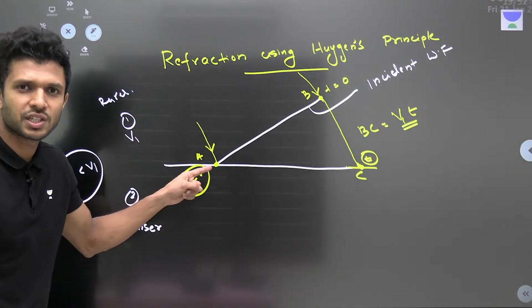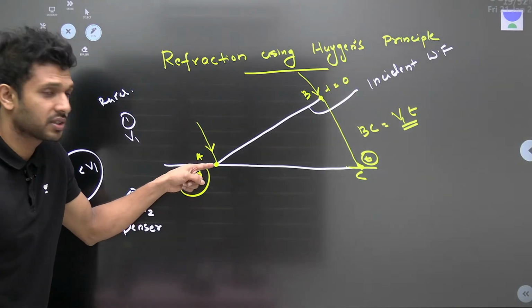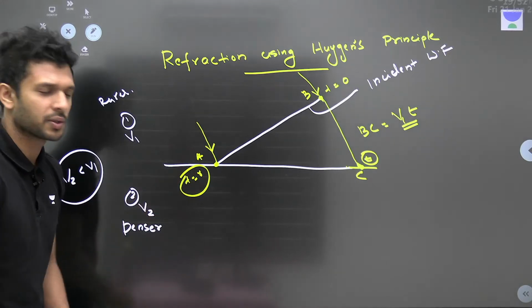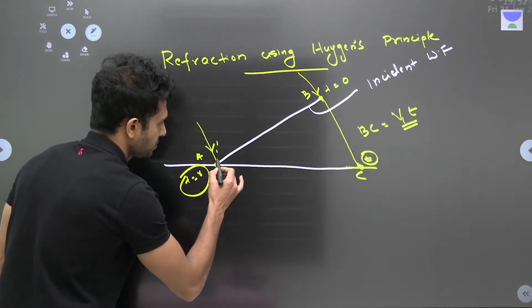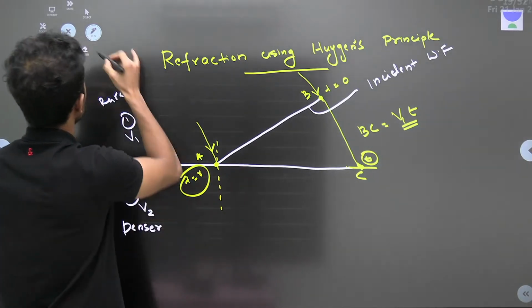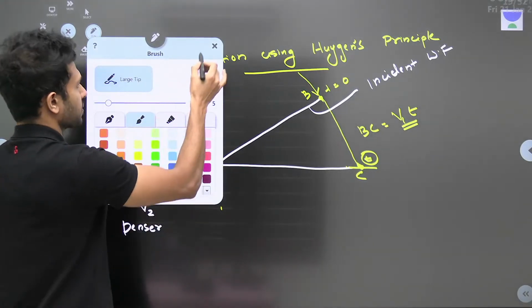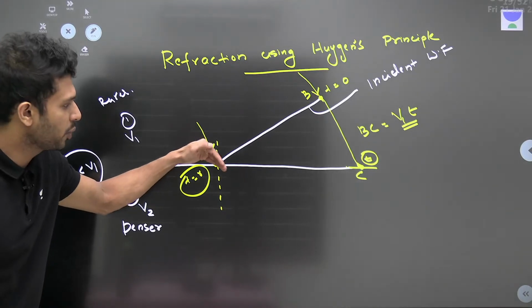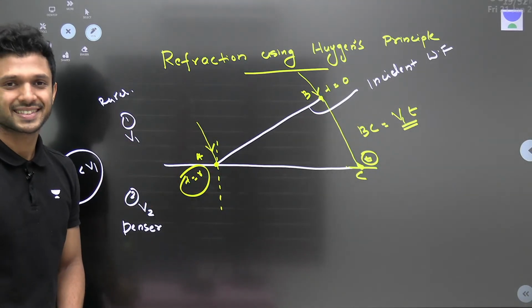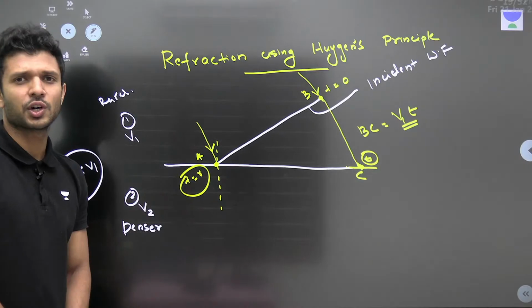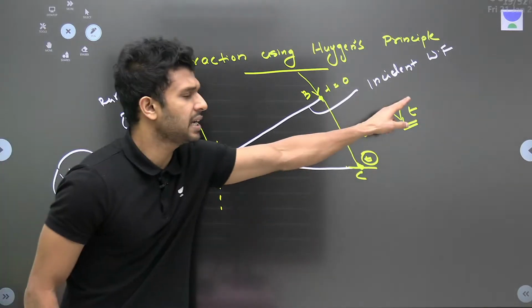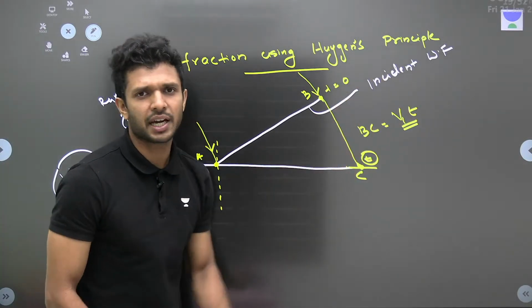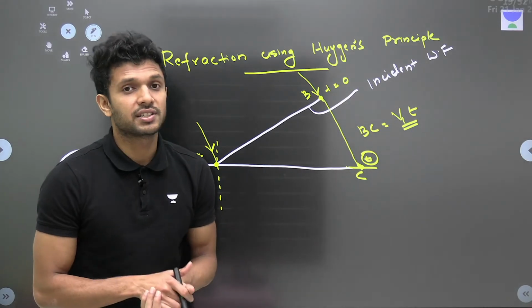Now, what will happen to this other ray of light? This ray of light was at this point at t equal to 0. What will happen? Just tell me, क्या हो जाएगा इसको? देखकर बता. This ray of light will be moving to the second medium. Okay, and how much distance is it going to move? It is also going to get the same time t, है ना? Same time t.